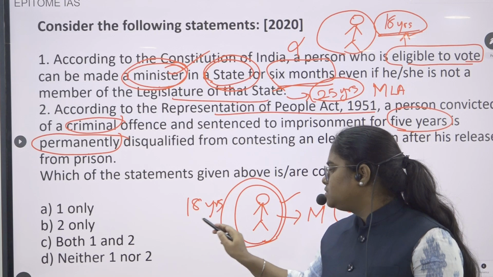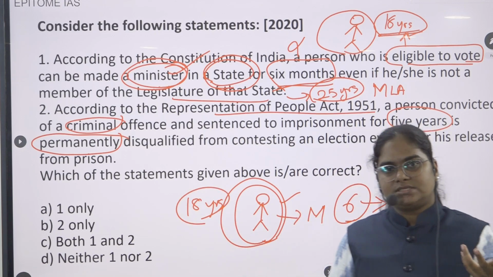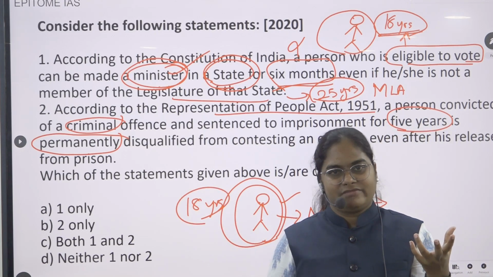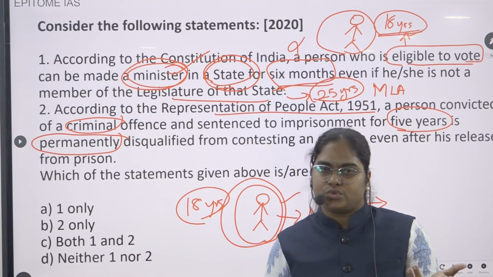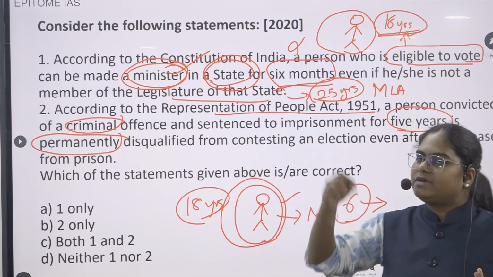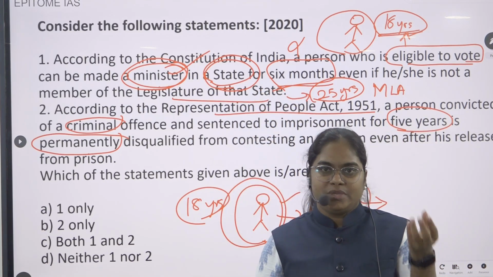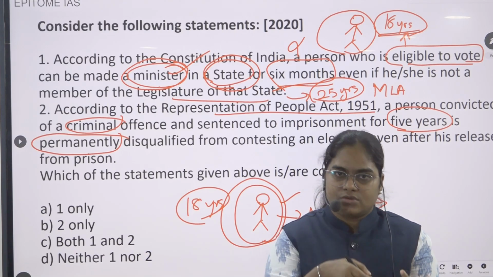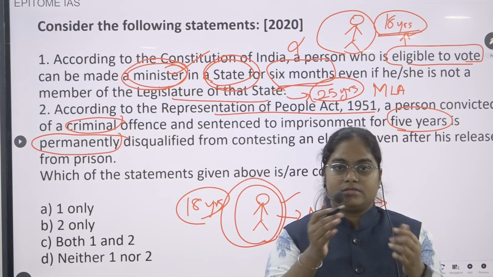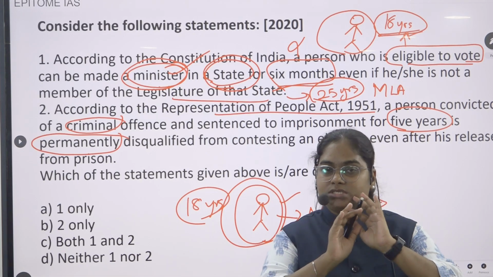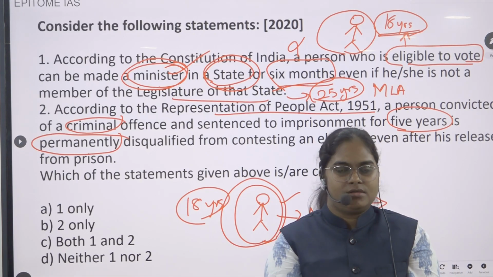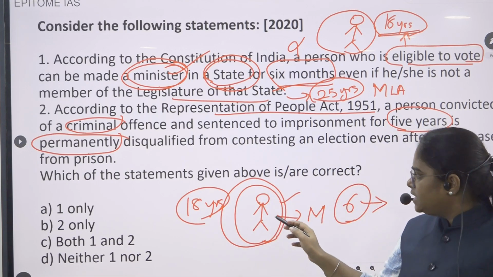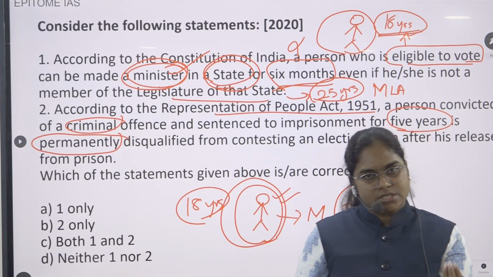No, that's not possible. For Lok Sabha, how many years are needed? Minimum age is 25 years. So in the Lok Sabha also 25 years, in the Legislative Assembly also 25 years. So minimum 25 years. And there are many other eligibilities. He should be a citizen of India. Then there are many other eligibilities, so these should also be fulfilled. Apart from that, then he can be appointed as a minister.